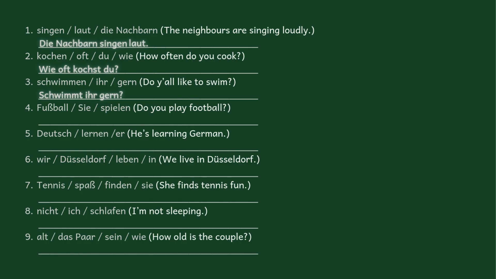Number 4, do you play football? Same thing, ja-nein Frage. So we start with our conjugated verb. Pronoun here is Sie in caps. Another thing: the only things in caps are the ones that are supposed to be in caps, whether they come at the beginning or the middle of the sentence.